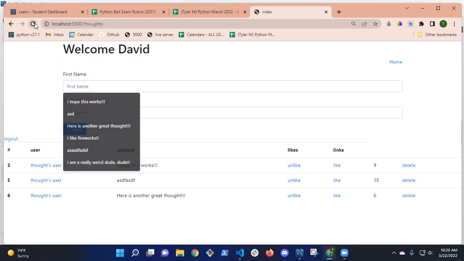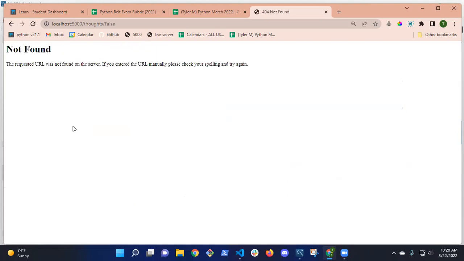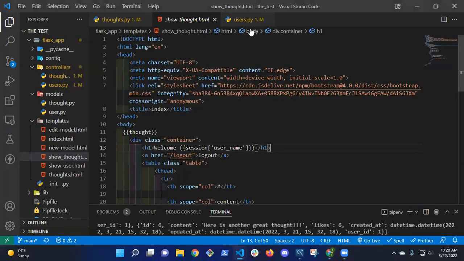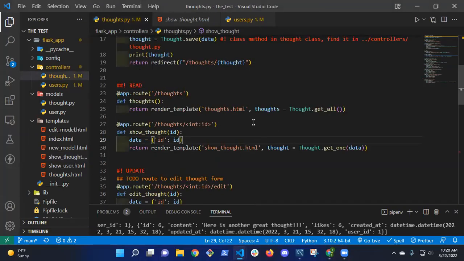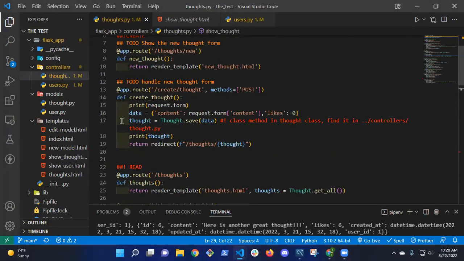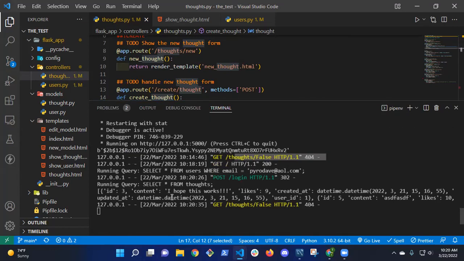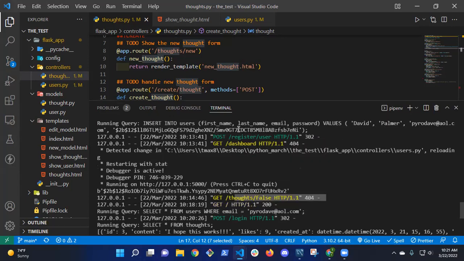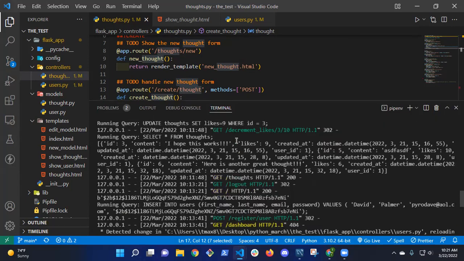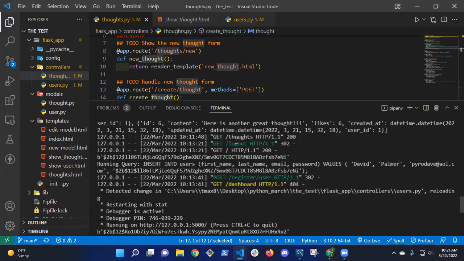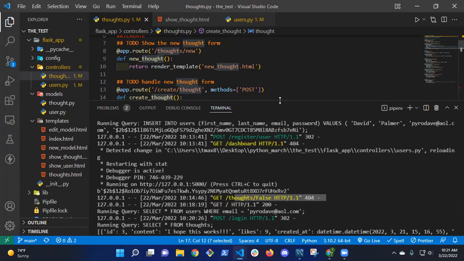Maybe let me just refresh and see if this works. So it's I like fireworks for submit. Okay, so it's not working. It's not hitting the database. I'm getting false back. So when I go to thoughts and try to create a thought, this is returning false. If I look in here, I don't see the error. So the select works. I'm not seeing any error. It's just returning false.